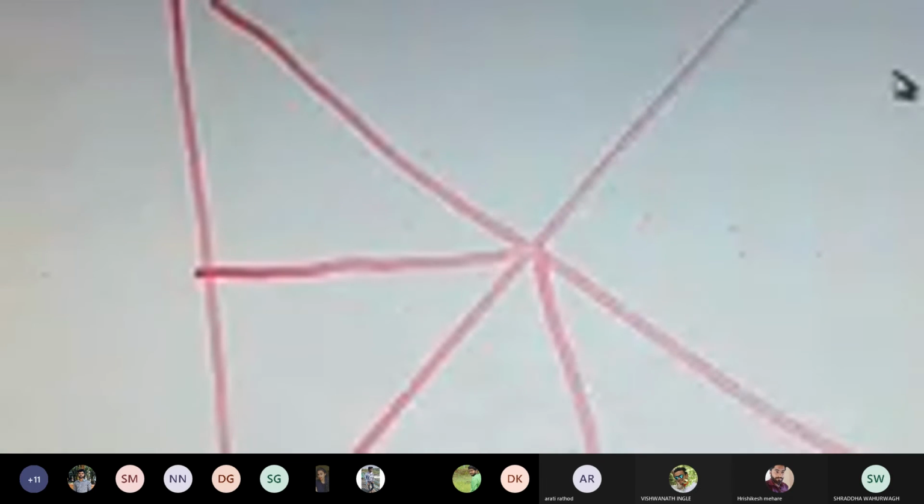X-axis, Y-axis, demand curve, supply curve, break-even point. You understood till this position? Yes, sir. I think now they are very good.